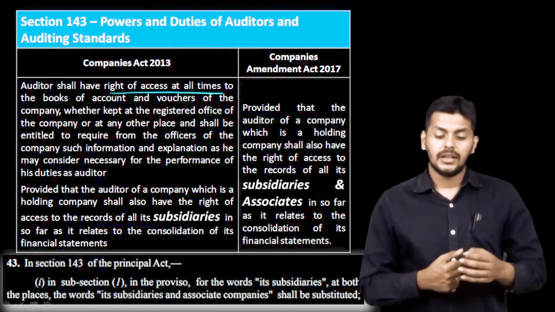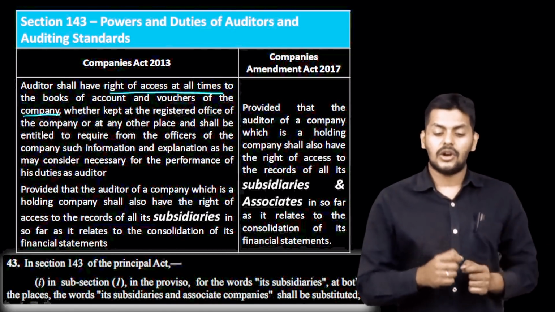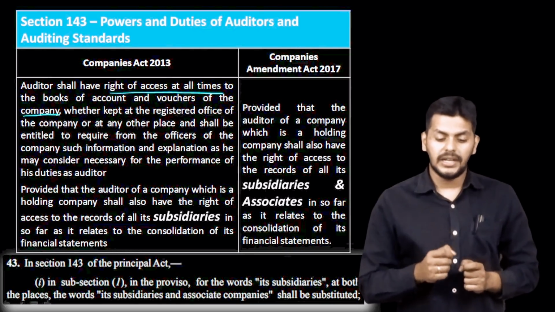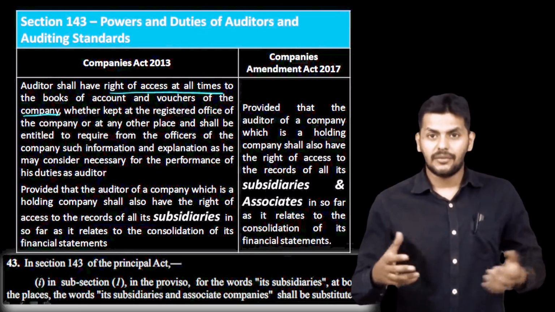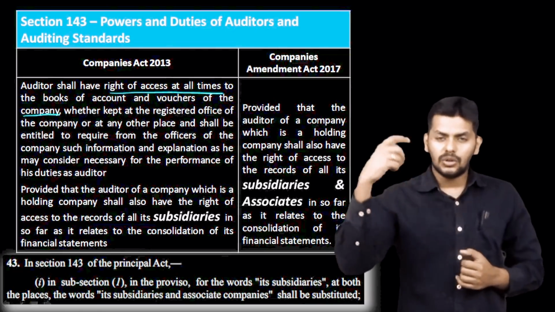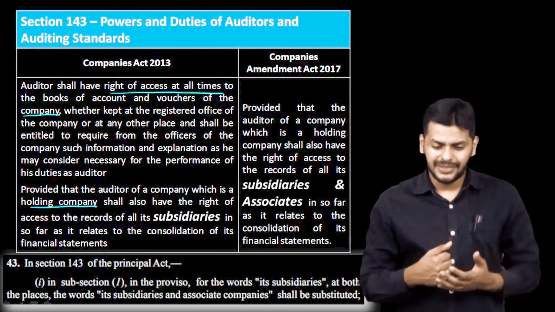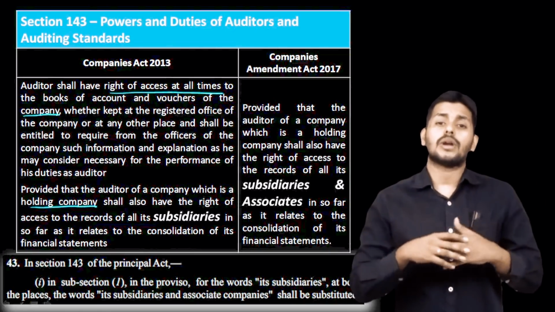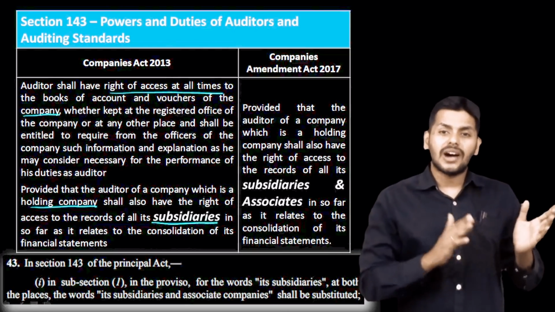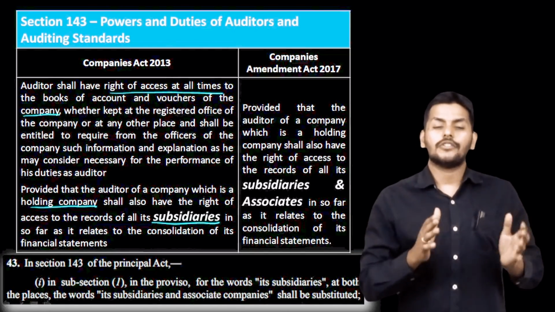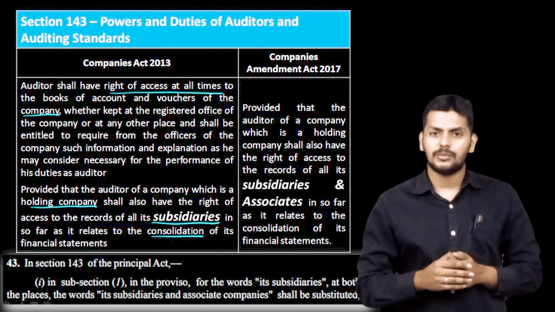Now all that is fine. Provided that the auditor of the company which is a holding company, now if you are the auditor of a holding company, you are allowed to also check the books of subsidiaries, but you can't check everything and anything. As far as it relates to the consolidation part, you can check subsidiaries' books also.